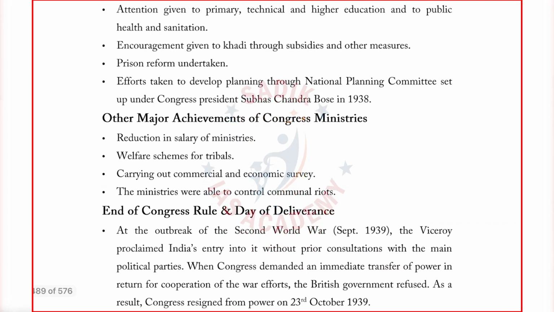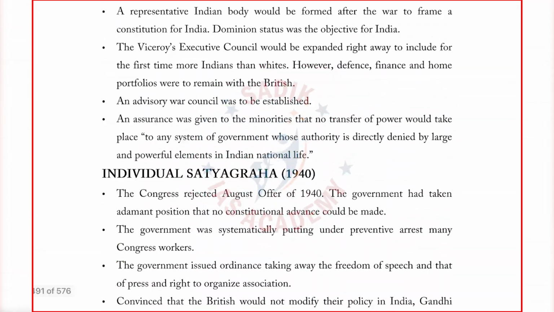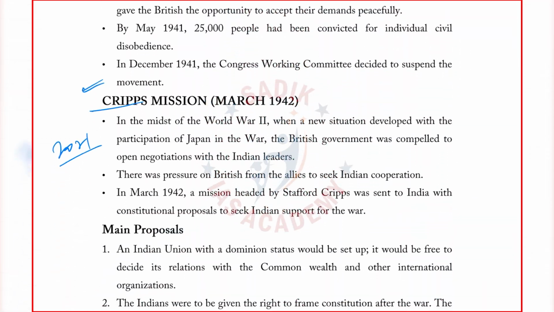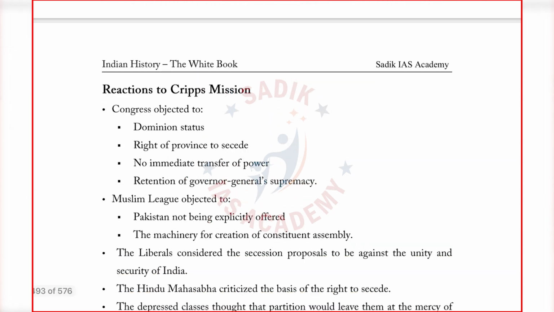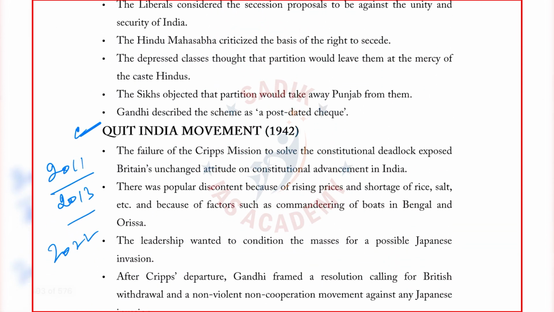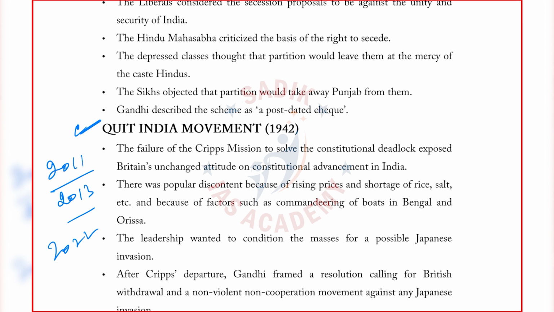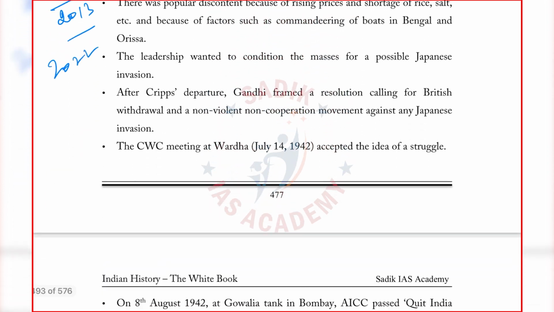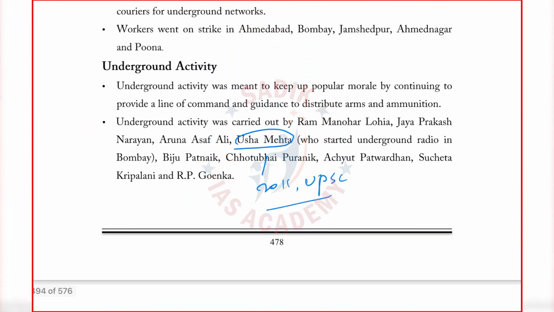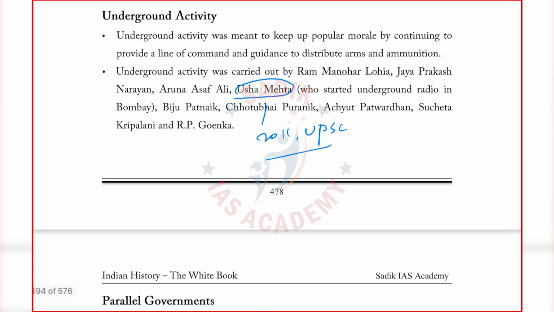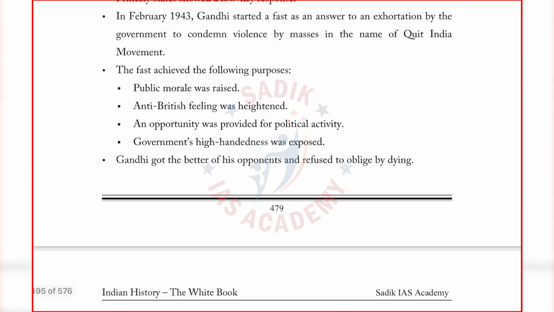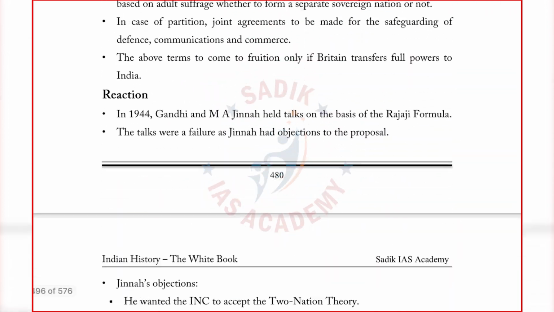The Cripps Mission question has come in 2021. I have kept all this marked. Quit India movement questions came in 2011, 13 and 22, three years. We have no time to go through this, but all this content is available in the book. Usha Mehta, 2011, a question was asked about Usha Mehta and underground activity. Okay, so let us go to the other important point which I wanted to show you.